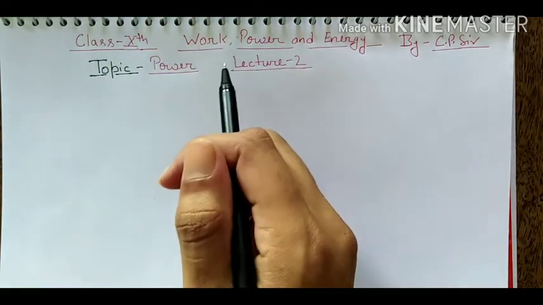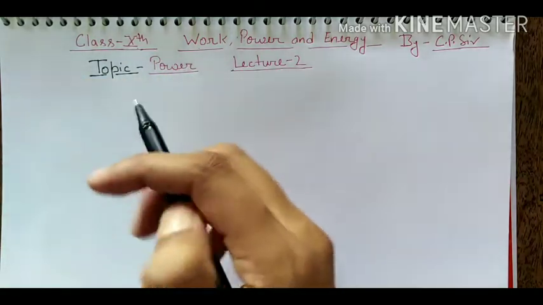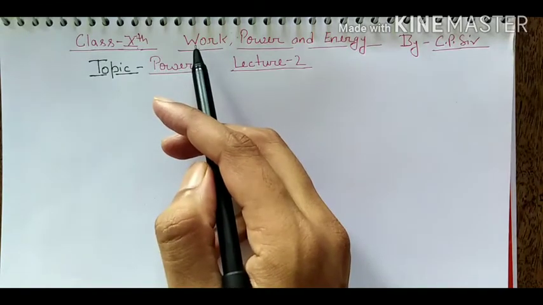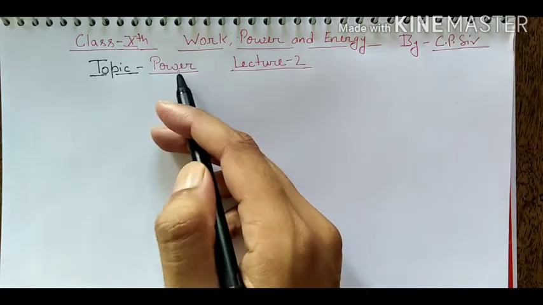Before watching this video, you must watch lecture number 1 of chapter 2, in which we have already explained work and types of work done, and examples related to work done. So now we will start: what is power.